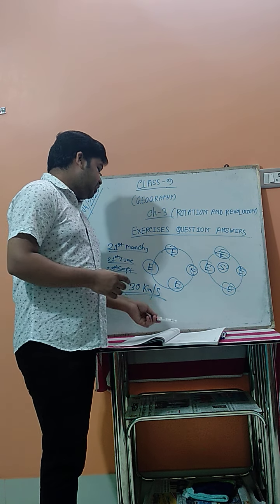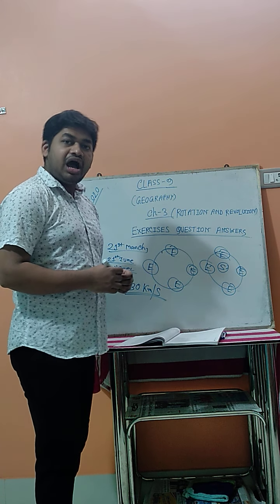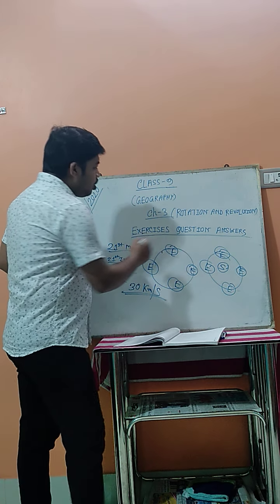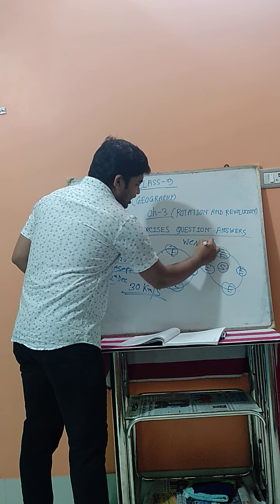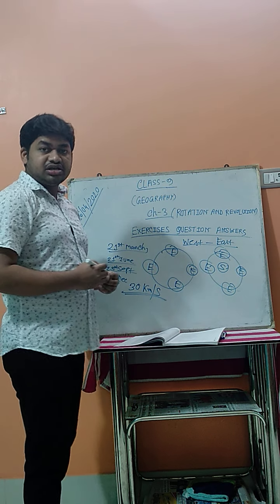Now the last one: what is the direction of the Earth's rotation around its axis? The Earth always rotates, as we know, from west to east. From west to east, this is the rotation of the Earth's surface.